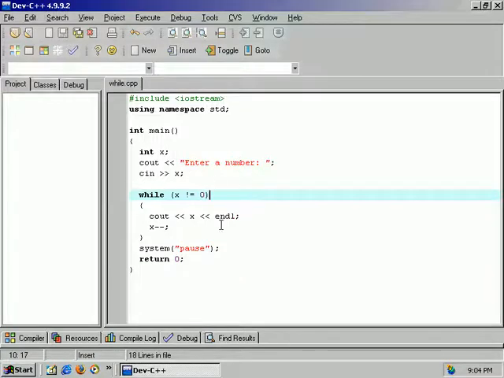All right. Now we're going to make this the opposite. Enter a number. The person's going to enter x, and while x is less than 100, instead of decreasing x, we'll increment x. So that x will keep growing until it exceeds 100, and then we'll jump out of the loop. So we'll cout x, x plus plus. This will add 1 every time we pass through the loop.